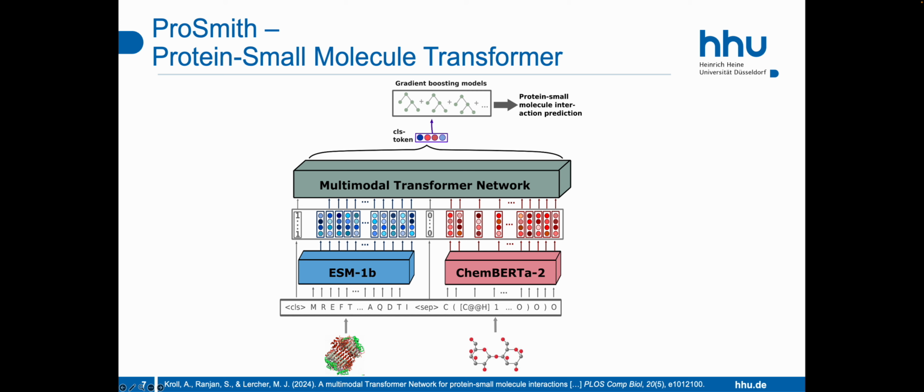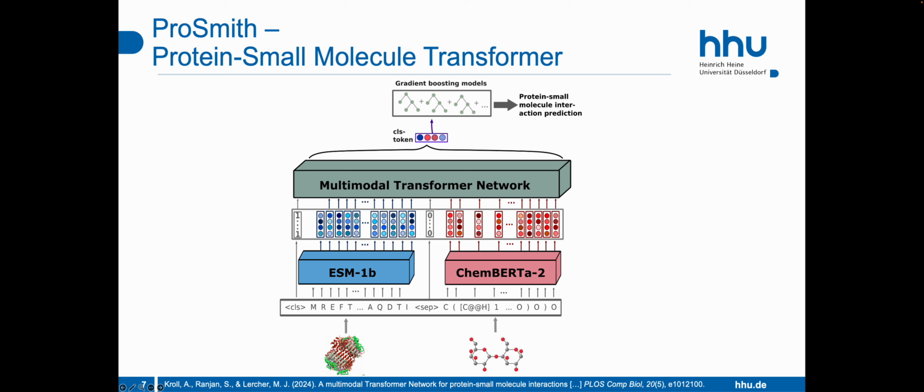After we trained this model for predicting a protein small molecule interaction, we can use this as our final prediction model since we trained it already for the task of interest. Alternatively, we can also extract after training for each molecule the updated classification token embeddings. This vector is now a task-specific representation of the protein small molecule pair because we trained the network to store all information that is relevant for the prediction task in this vector.